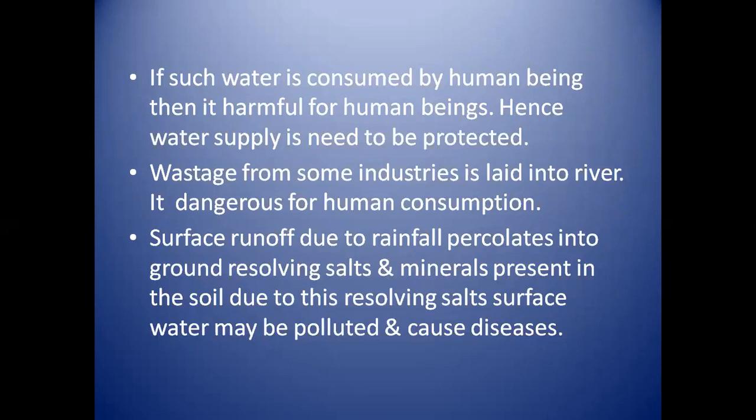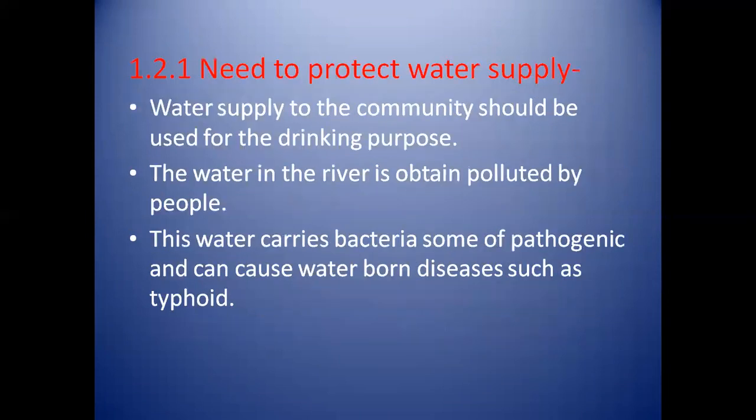This water dissolves salts and minerals present in the soil, and due to this dissolution, the water may be polluted and cause disease. Hope you all get this point, that is, the need to protect the water supply.